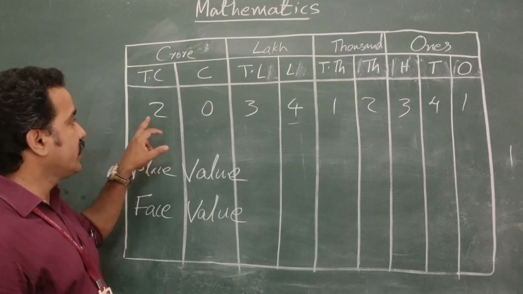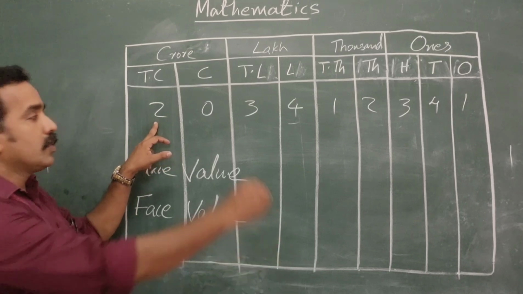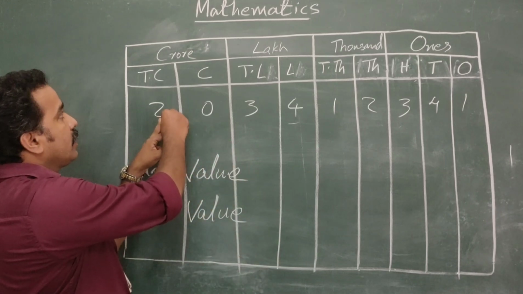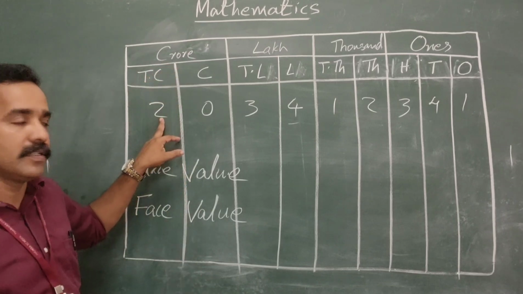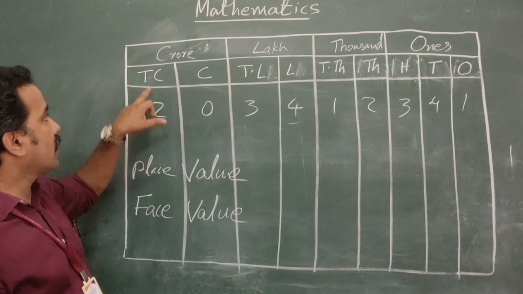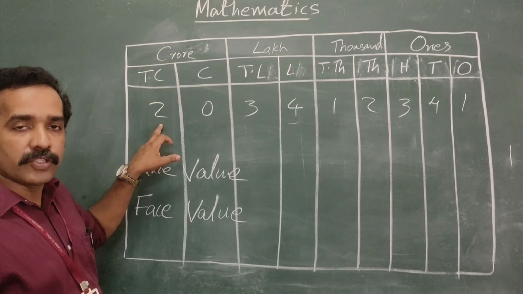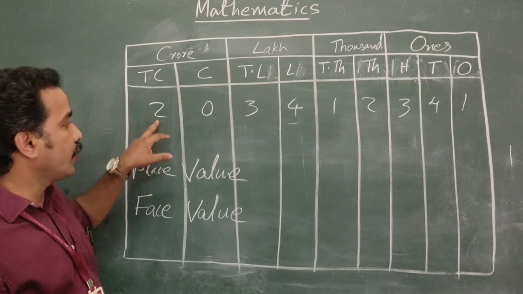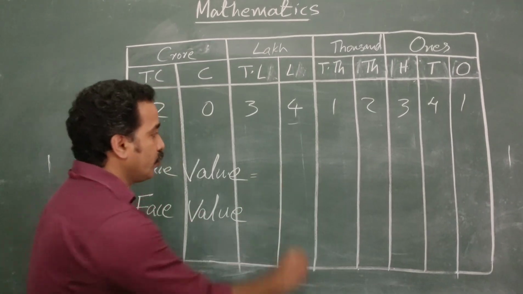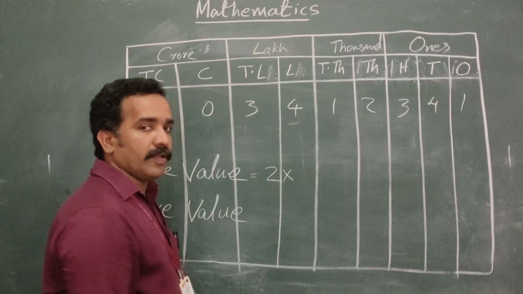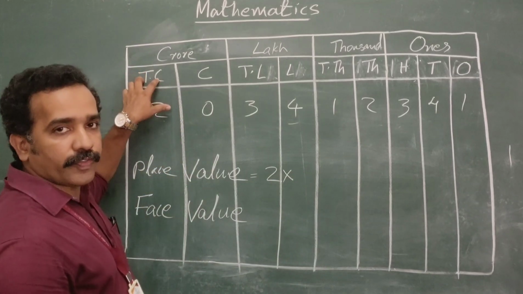The place value of the digit 2 is 2 multiplied by the value of the place in which it is placed. The 2 is placed in the 10 crores place. So the place value of 2 is 2 multiplied by the value of that place.